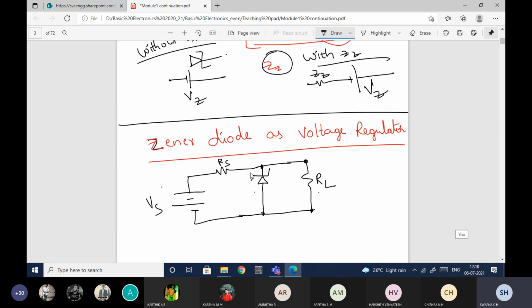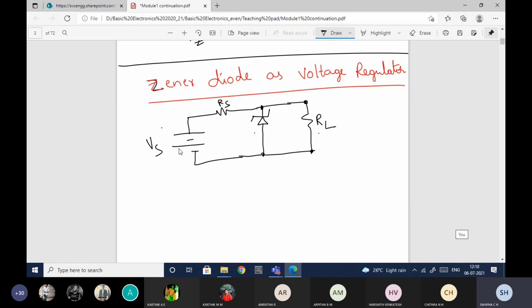Here I need to show how this Zener diode can be used as a voltage regulator. Zener diode, as I mentioned, when it is reverse biased, it will act as a voltage regulator, right? So what will happen here?